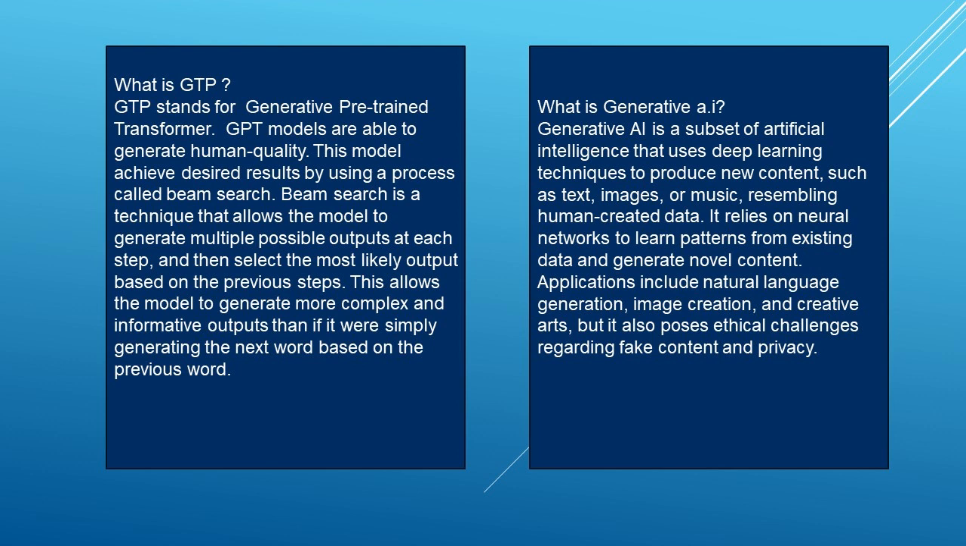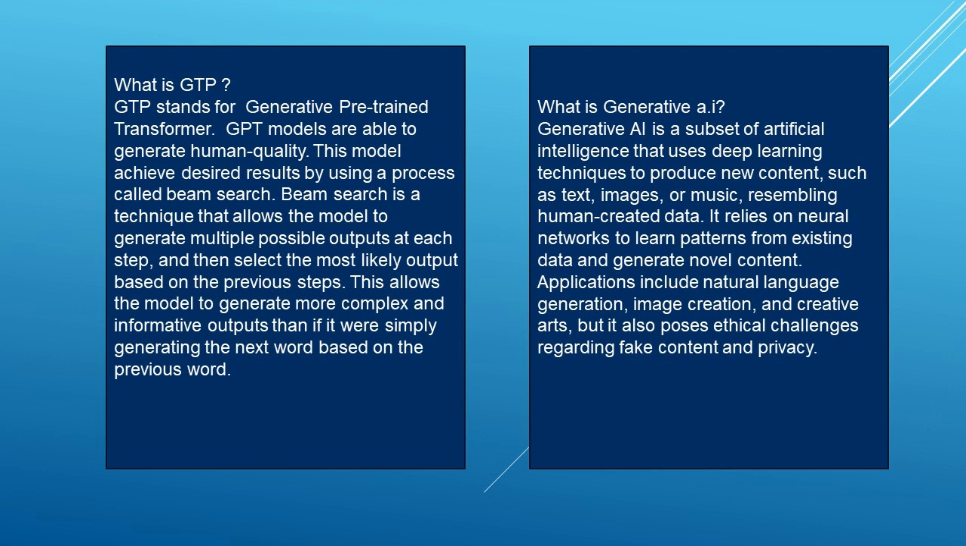What is GPT? GPT stands for Generative Pre-trained Transformer. GPT models are able to generate human quality text. This model achieved desired results by using a process called beam search. Beam search is a technique that allows the model to generate multiple possible outputs at each step, and then select the most likely output based on the previous steps. This allows the model to generate more complex and informative outputs than if it were simply generating the next word based on the previous word.